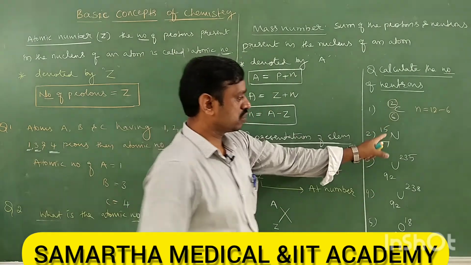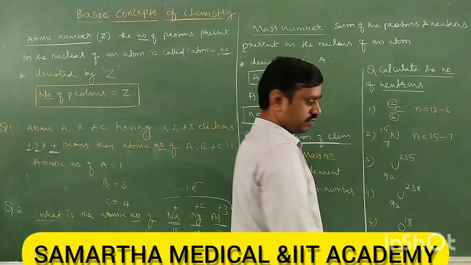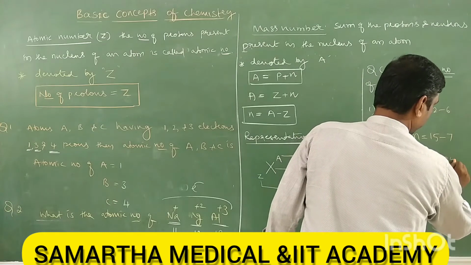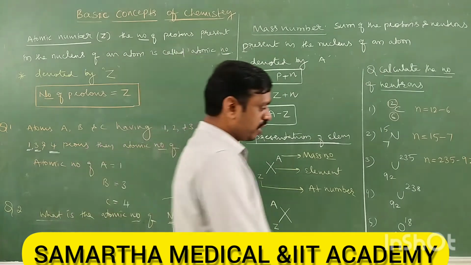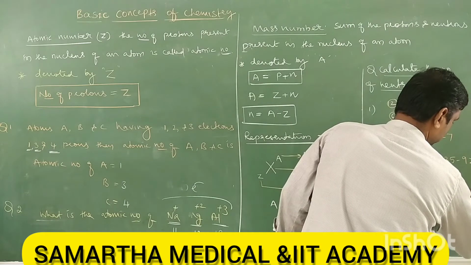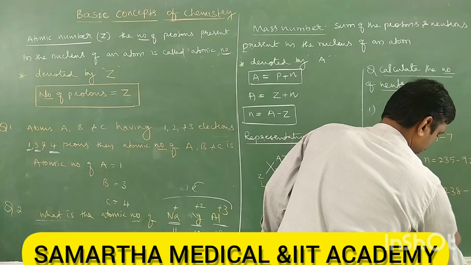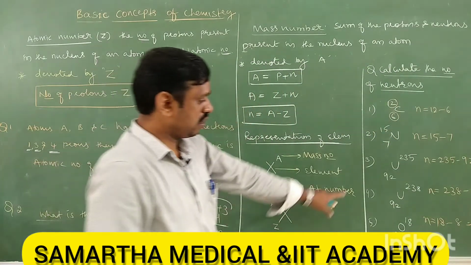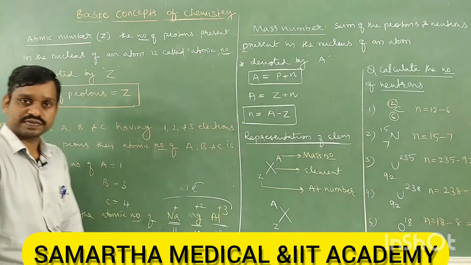Next N equals 15 minus 7, of course 8. Next N equals 235 minus 92, U is uranium with 92. Next N equals 238 minus 92, uranium. Then oxygen: 18 minus 8. So in this way mass number minus atomic number gives the number of neutrons.